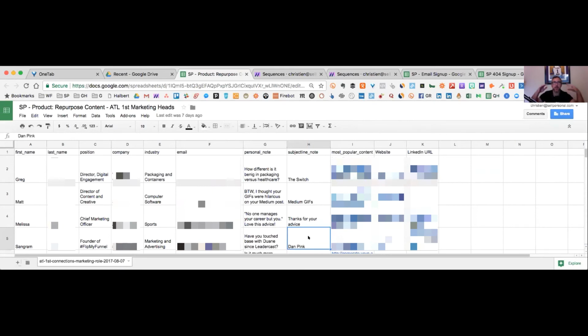So again, I sent out a mass amount of emails, but I was able to add these personalized notes into there by taking the extra hour to customize this CSV file. So again, there's a lot of details I could go into, but you get the gist of it.